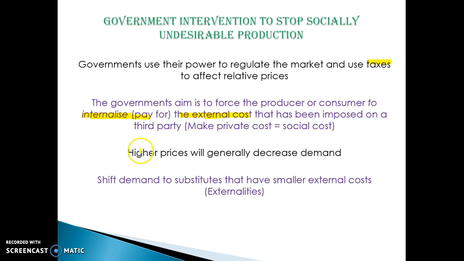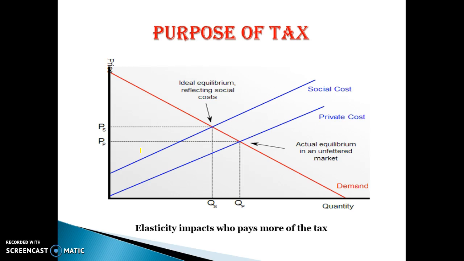Okay, and we know that higher prices will decrease demand, so resources will shift out of these areas, and therefore we will get a more socially optimal amount of production and consumption. Okay, so here's an example of a tax. This might be something like an alcopops tax or a carbon tax. It's shifted the supply curve to the left, so we were supplying at a point here, and now we're supplying at a more socially optimal level. Okay, making the producers pay for the social costs, which they might pass on to consumers, and therefore there's less resources allocated to that market.